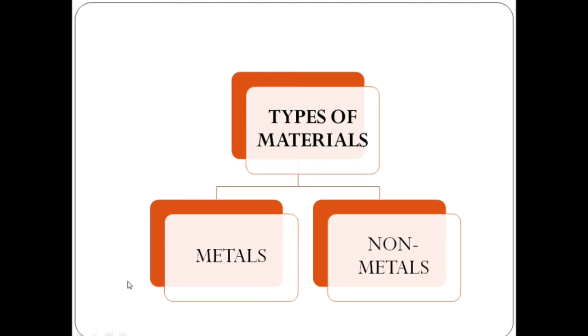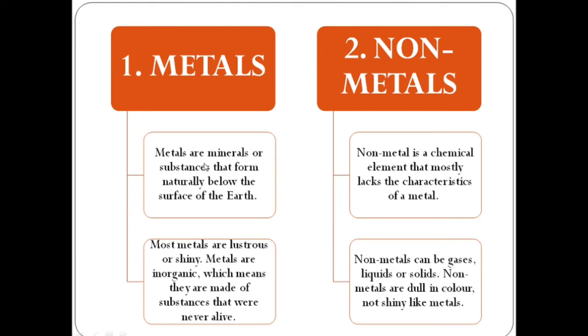After that, we discussed the types of material. Basically, there are two types of material. Which are they? Metals and non-metals. Now, what is a metal? Metals are minerals or substances that form naturally below the surface of the earth. From where are we getting these metals? They are minerals or substances that are formed naturally and obtained from below the surface of the earth.